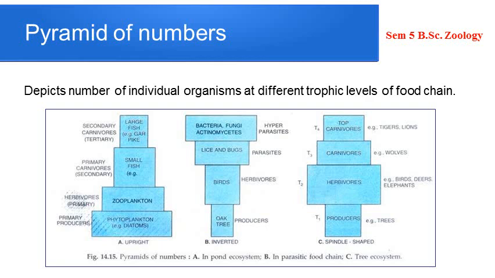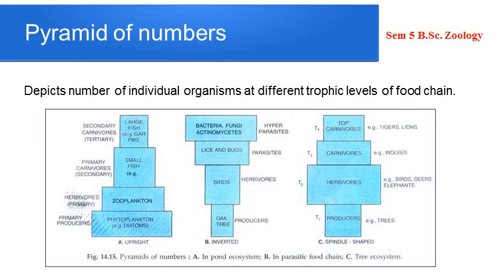And thus in the pyramid of numbers, there is a gradual reduction in the number of organisms from the base to the top, from the producers to the top carnivore, and thus it gives an upright pyramid. Okay, upright ecological pyramid.